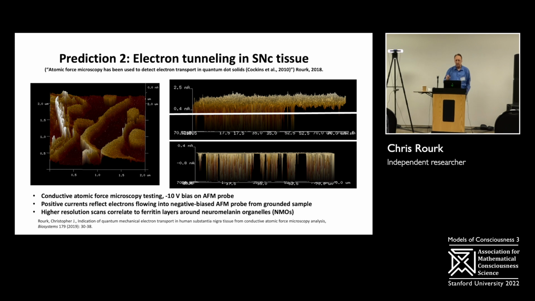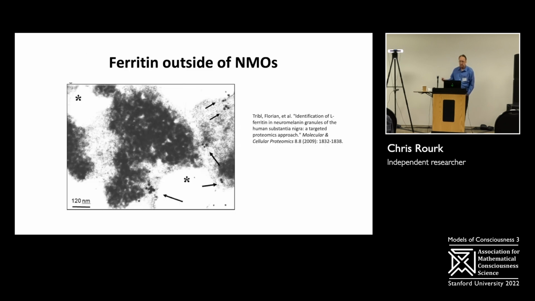That's an 80 micron square sample. If you increase the resolution down to 2 microns square on the left, you start to see features coming out, like neuromelanin organelles on the right of that picture and layers of ferritin on the left. So this was good imaging, good research. $4,300 is what it costs for me to self-fund this test. Not terribly expensive. If somebody wanted to do research, they could further investigate the electrical properties of these tissues.